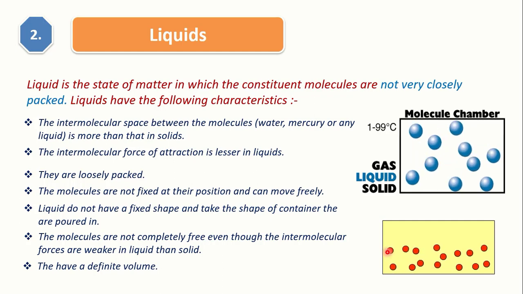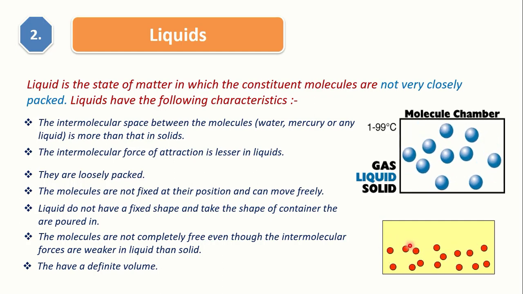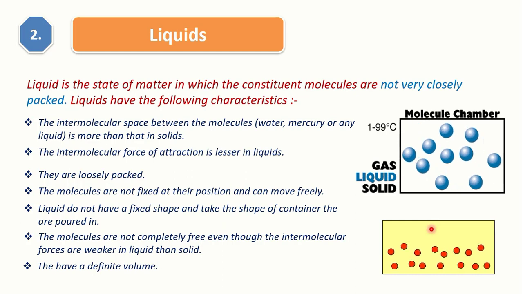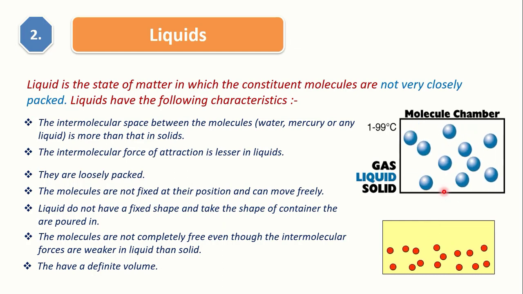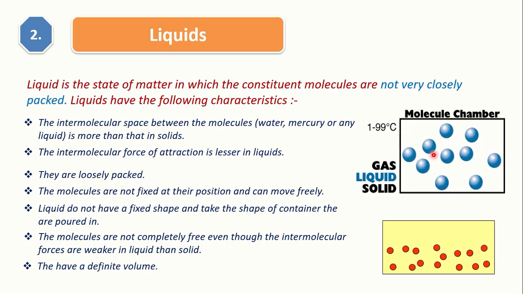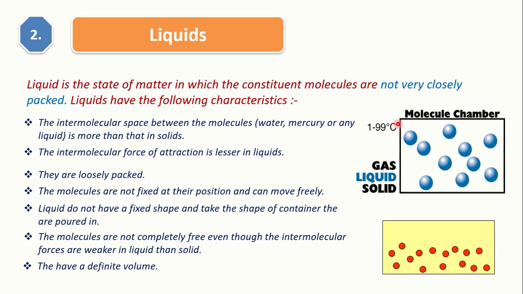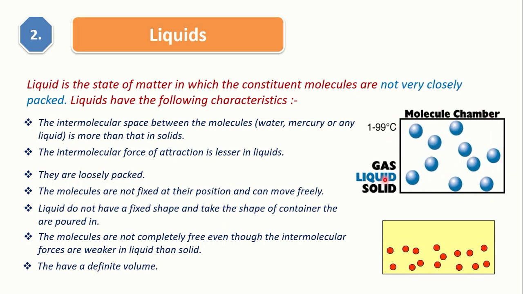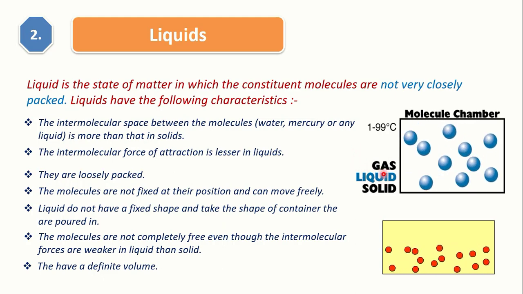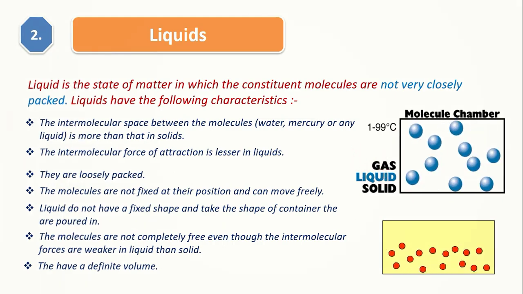They do not have a fixed size and shape and can take the shape of the container in which they are poured. Molecules are freely moving, but they cannot move outside this container. Within the container they will move. They will not leave the container. They have a definite volume.